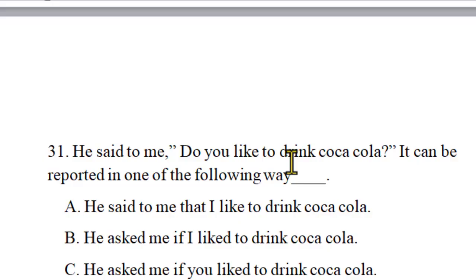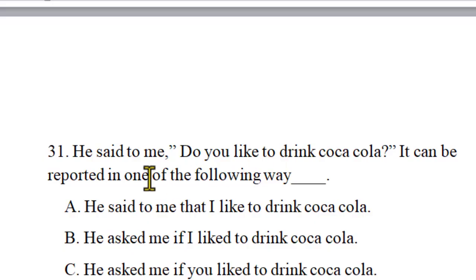Instead of using that for a direct statement, if or whether is the conjunction for reporting the direct question into statement form, because it shows a yes/no question. If you do not use if or whether as a conjunction, you cannot report this direct question in statement format. That's the rule, please.